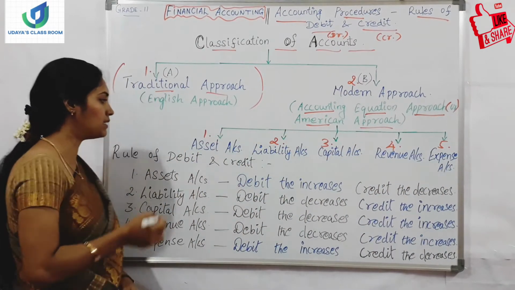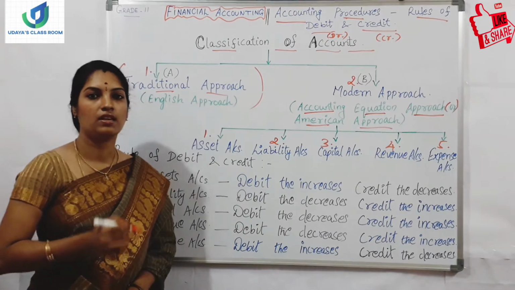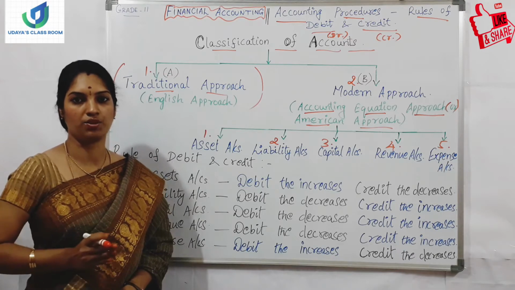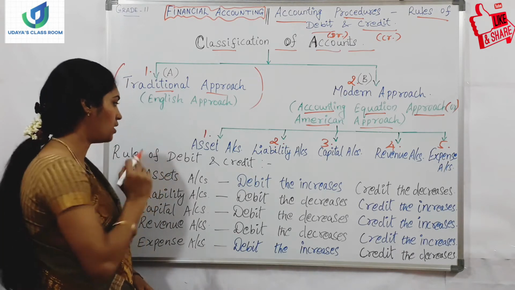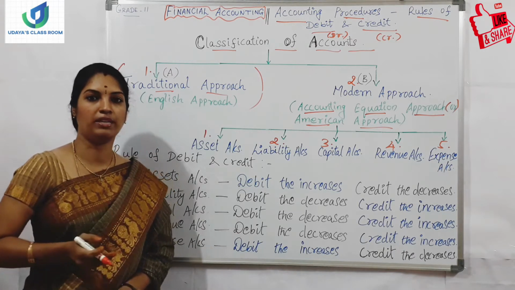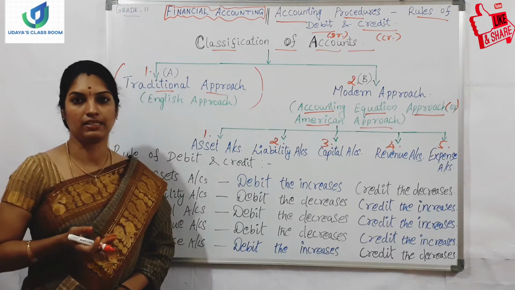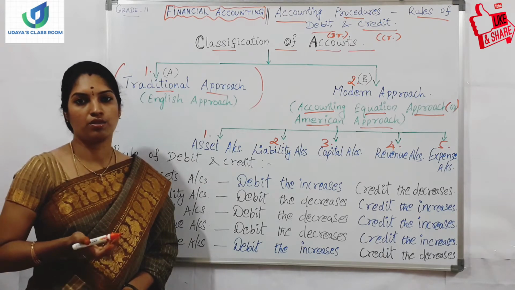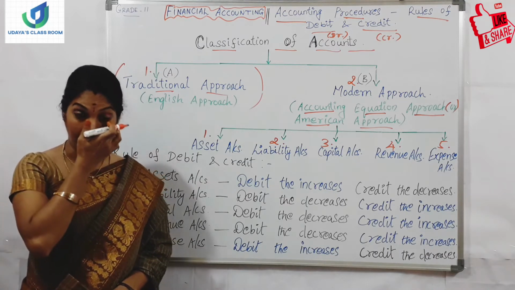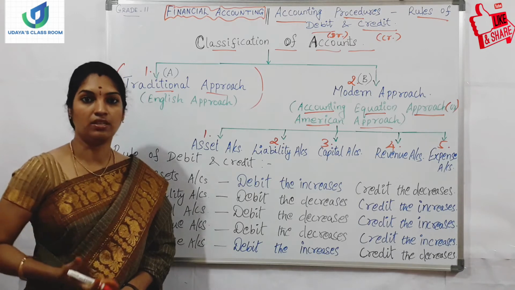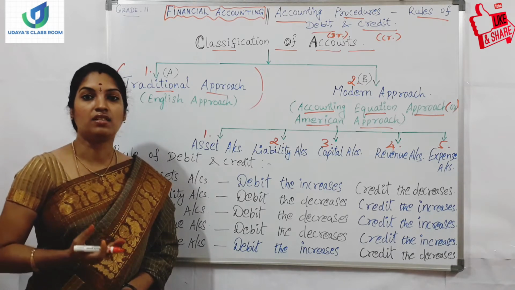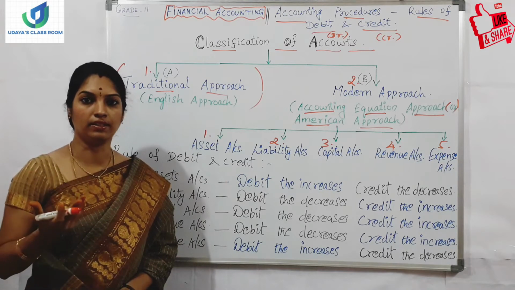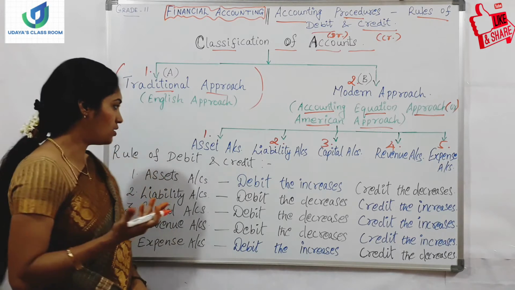So what do you mean by asset accounts? Asset account means the economic resources of the organization or any industry, all coming under asset account. Asset accounts could be fixed assets or current assets, everything coming under assets account. So economic resources like cash, bank, land and building, machinery, furniture, everything. The asset which is going to give benefit for more than a year, everything is coming under asset account.